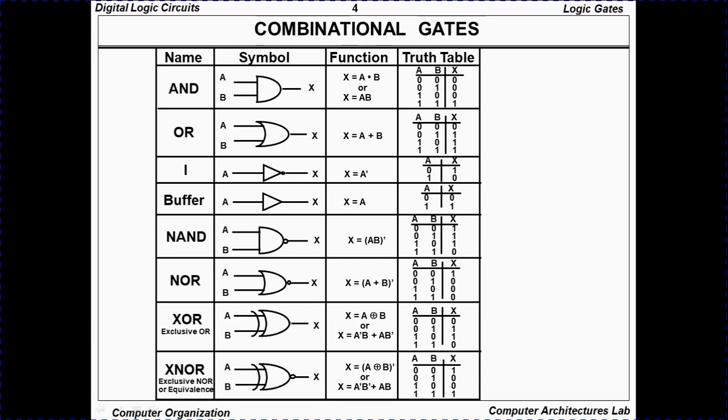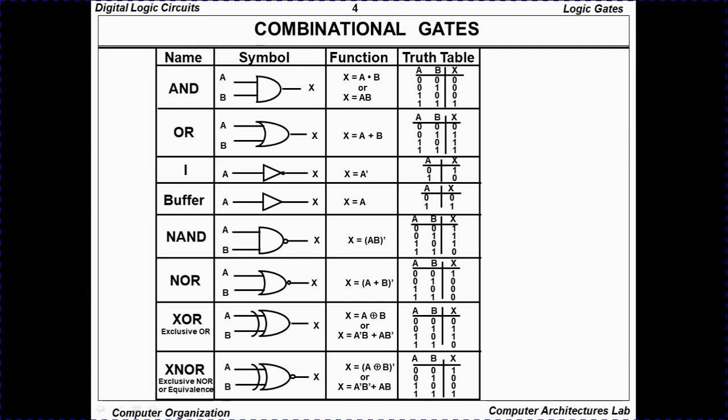You can read this table as 00 gives 0, 01 gives 1, 10 gives 1, 11 gives 0. So you can note that the output is 1 where the inputs are different. Now if the inputs are the same, then it will evaluate to 0, right?